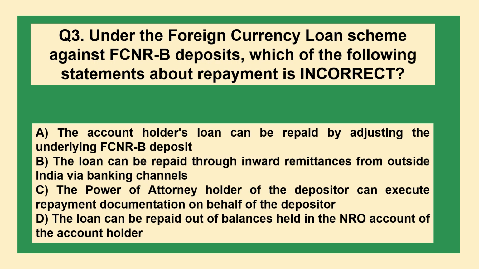Under the foreign currency loan scheme against FCNRB deposits, which of the following statements about repayment is incorrect? Option A, the account holder's loan can be repaid by adjusting the underlying FCNRB deposit. B, the loan can be repaid through inward remittances from outside India via banking channels. C, the power of attorney holder of the depositor can execute repayment documentation on behalf of the depositor. D, the loan can be repaid out of balances held in the NRO account of the account holder.